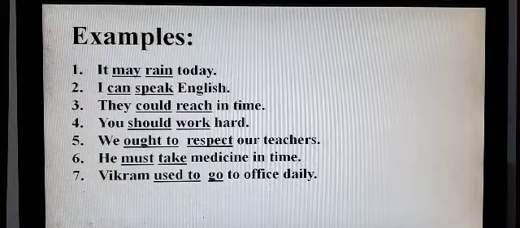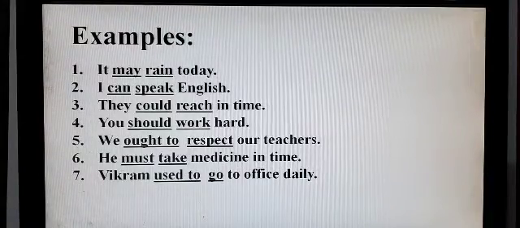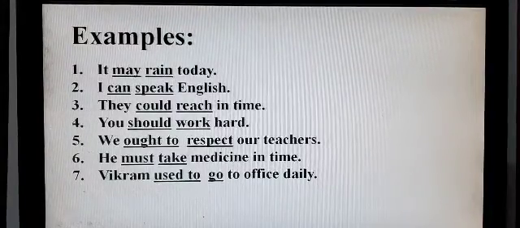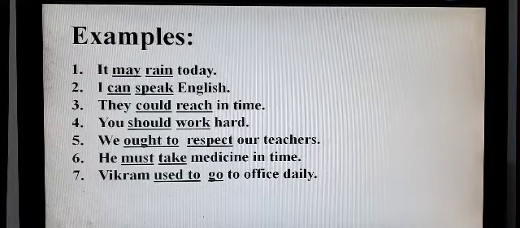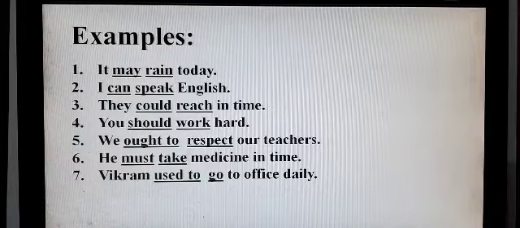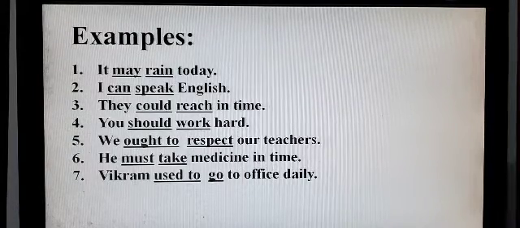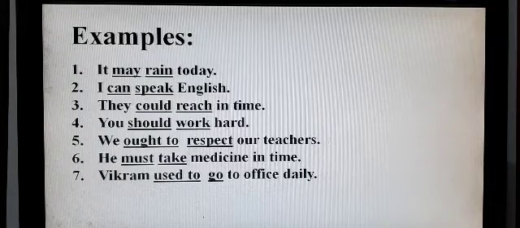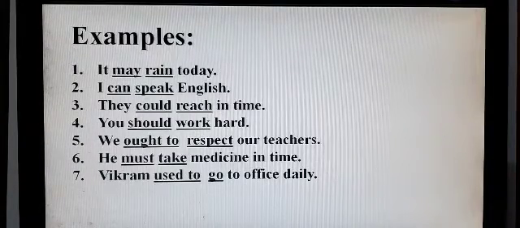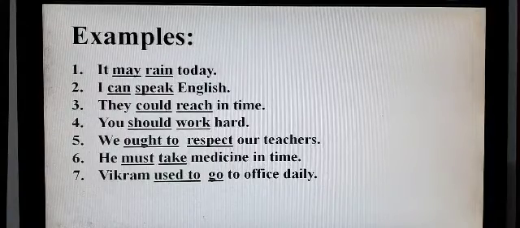He must take medicine in time. Here take is the main verb and must is auxiliary verb. If I say Vikram used to go to office daily, here go is main verb, whereas used to is auxiliary verb.